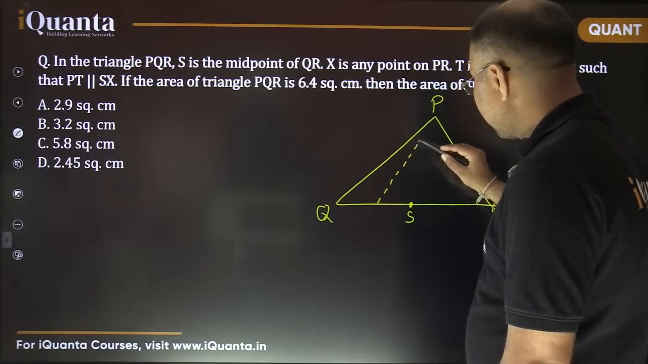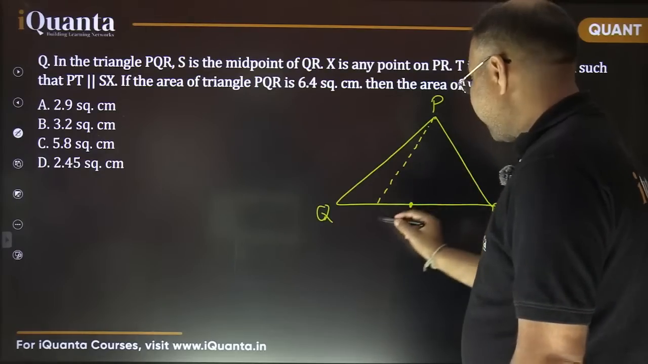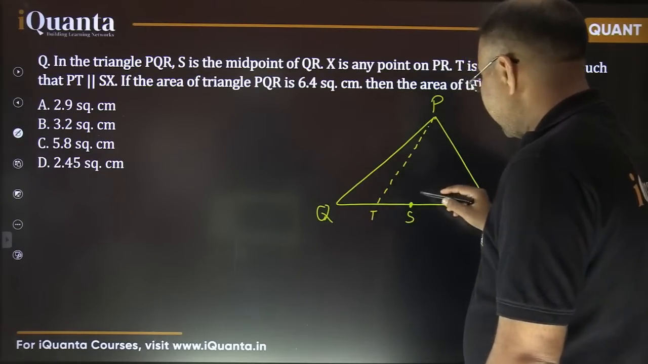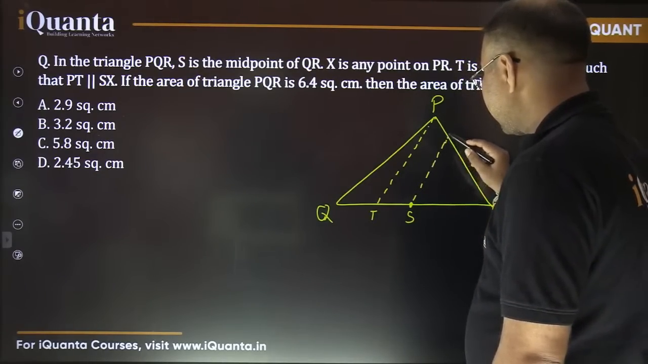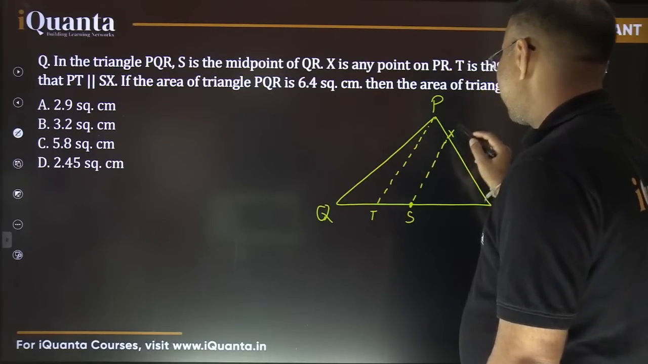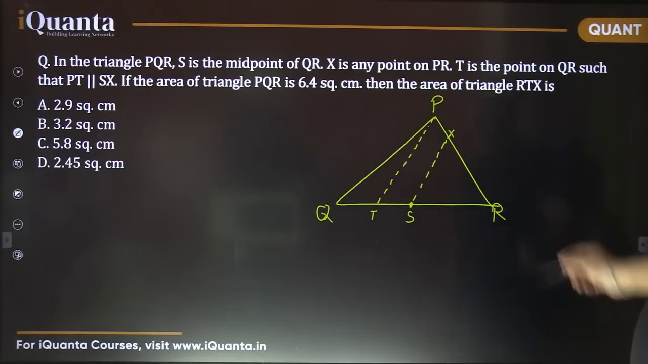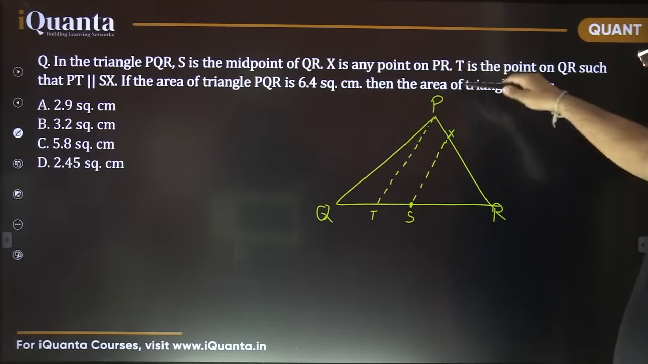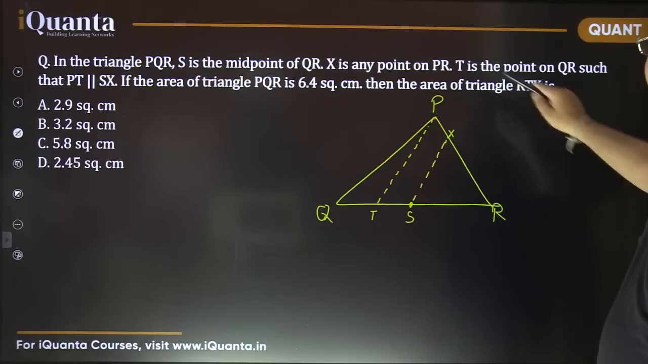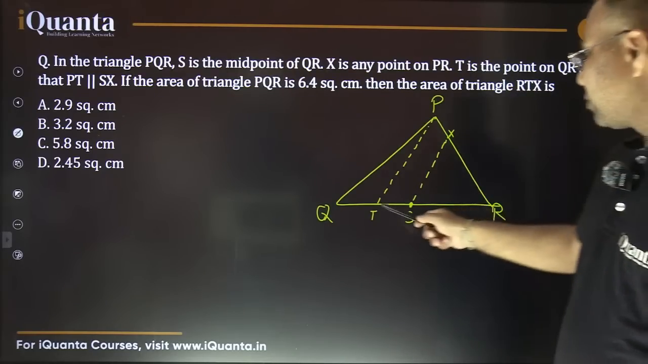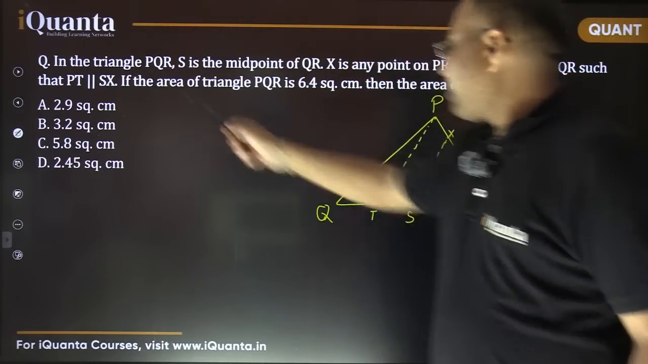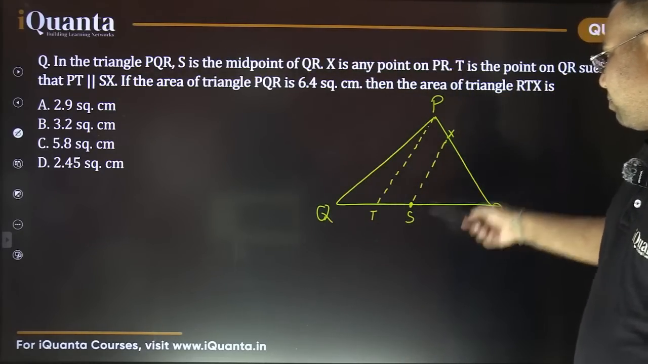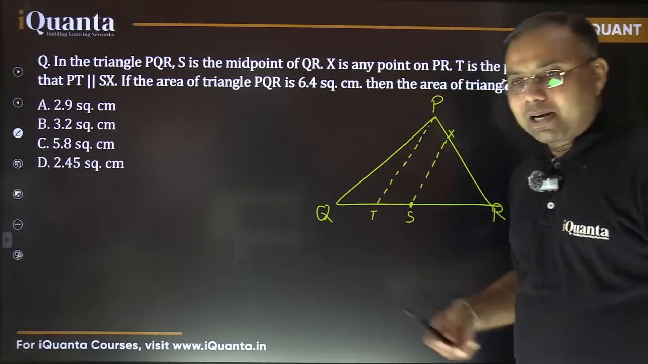So this is PT, and parallel to this is the line SX, where this point X lies on PR. Fine. So let's recheck. X is any point on PR. So yes, X is a point on PR. T is a point on QR such that PT is parallel to SX. So these two dotted lines here are parallel.